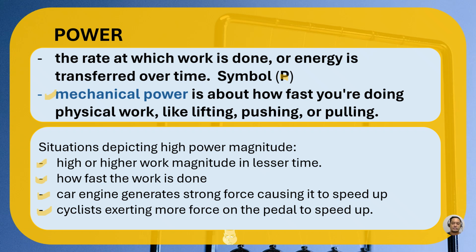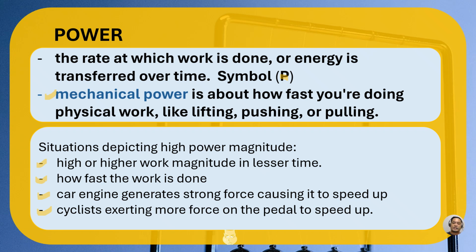Same with the car engine, it's just that the cyclist is exerting more force on the pedal to speed up. Speeding up means lesser time involved and the work is greater in magnitude, so therefore it's powerful.